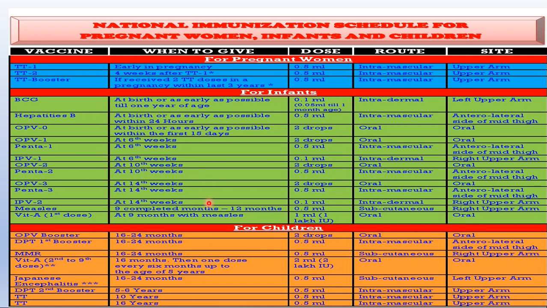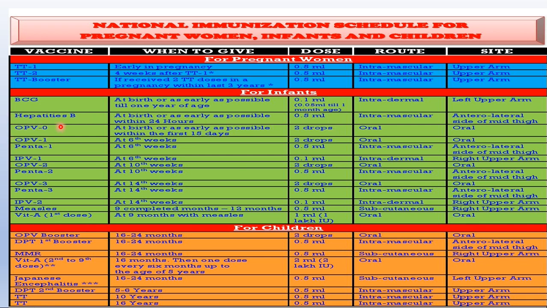Have a glance at what time they are going to be given. For example, the TT booster 1, booster 2 and the booster are going to be given to a pregnant woman. Coming to the infants, we have the BCG at birth or as early as possible till 1 year of age, along with the route by which they are going to be administered and the quantity.